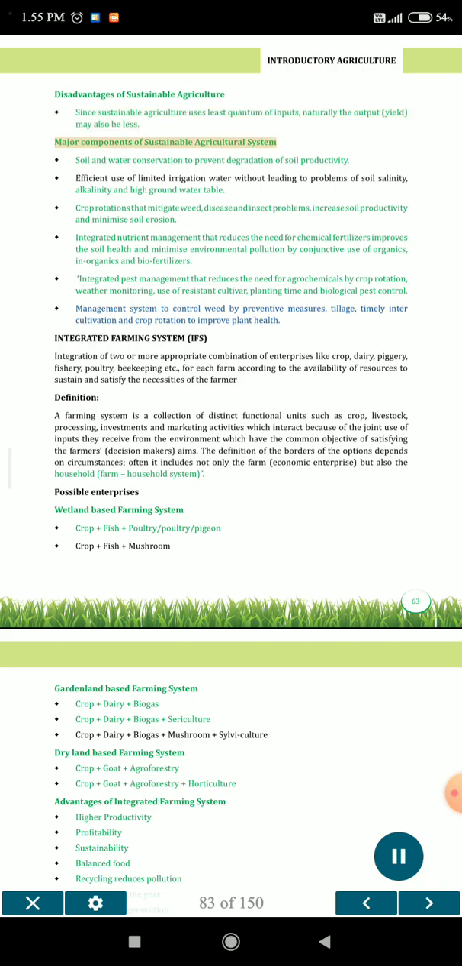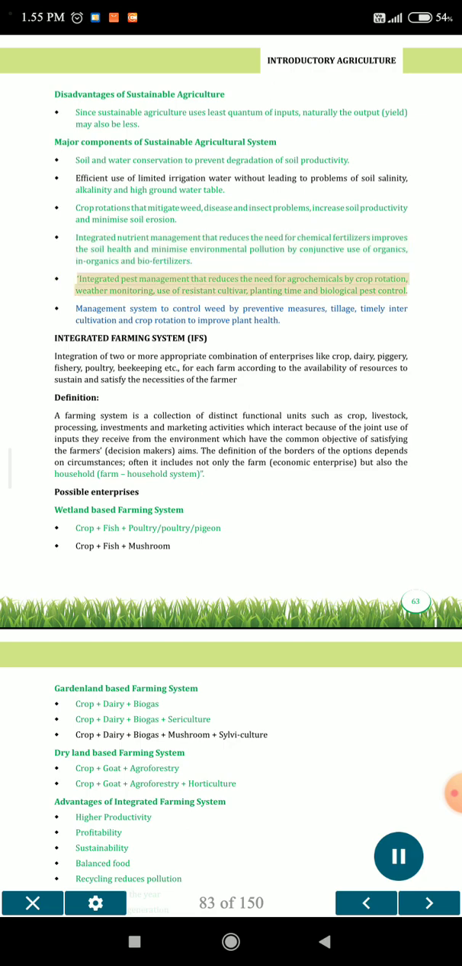Major components of sustainable agricultural system. Soil and water conservation to prevent degradation of soil productivity. Efficient use of limited irrigation water without leading to problems of soil salinity, alkalinity and high groundwater table. Crop rotations that mitigate weed, disease and insect problems, increase soil productivity and minimize soil erosion. Integrated nutrient management that reduces the need for chemical fertilizer, improves the soil health and minimizes environmental pollution by conjunctive use of organics, inorganics and biofertilizer.